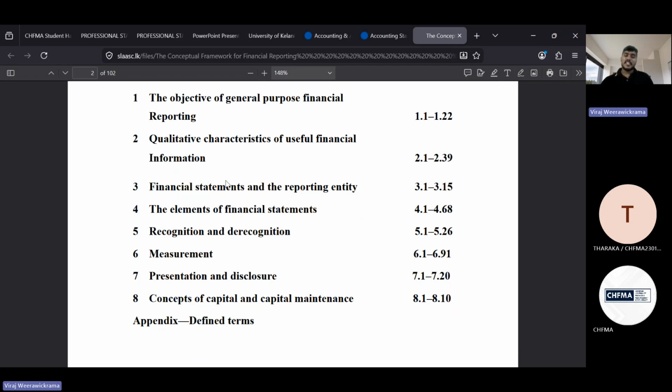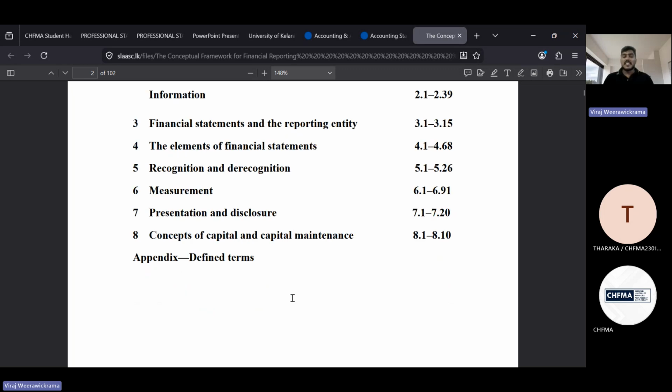And especially when it comes to the elements, again, that's a critical point we need to learn, because components means the 5 statements. The elements means assets, liability, equity, income, and expenses, right? So all the definitions here you can see in the conceptual framework. At the same time, recognition and derecognition, and measurement criteria, presentation and disclosure, and the concept of capital and capital maintenance, everything we can see in this document, right?